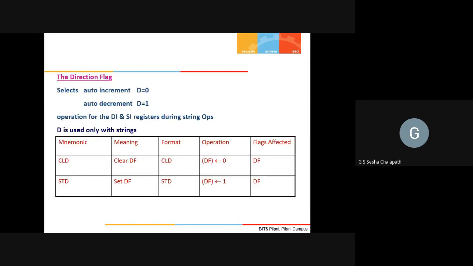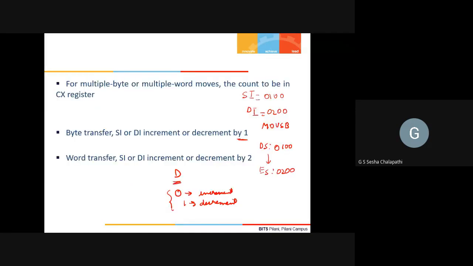Okay. So how do I actually do an auto increment or decrement? When I say CLD, it will clear the DF. CLD has no operand, and 0 will go into the direction flag. Only the direction flag will be affected. So when I want to increment, by default I will set CLD, and then I will say MOVSB. Then it will move 1 byte and increment SI and DI by 1 each.